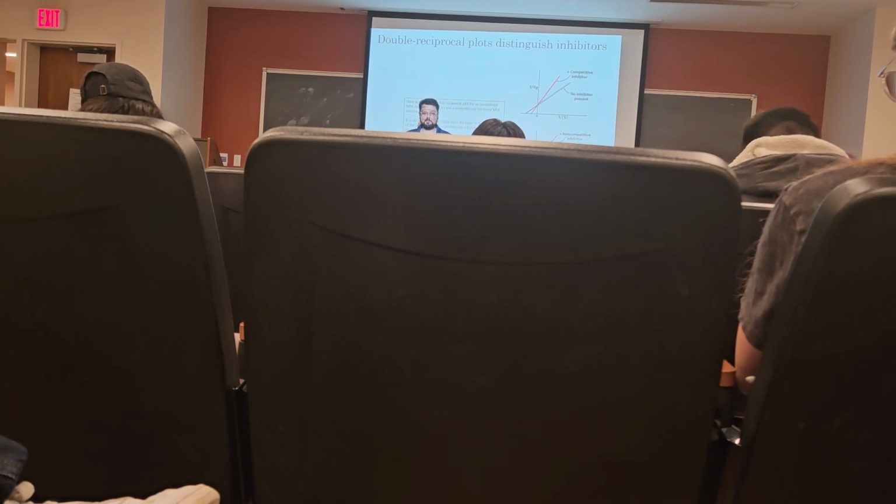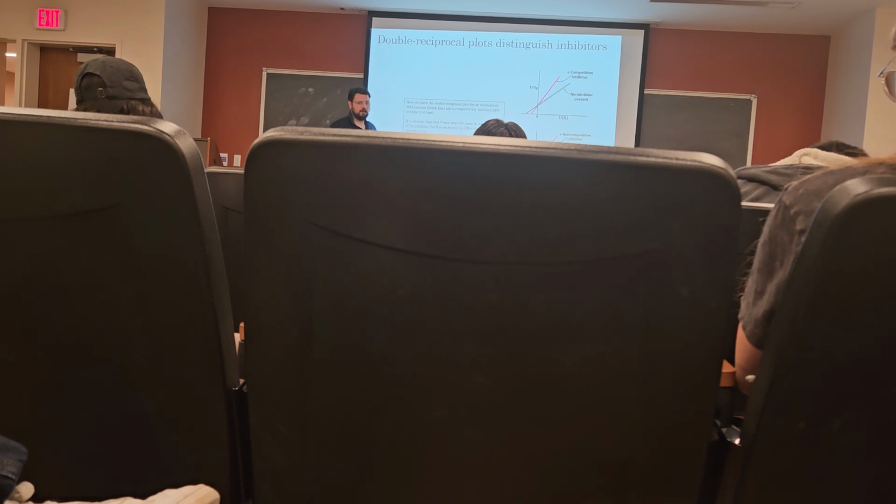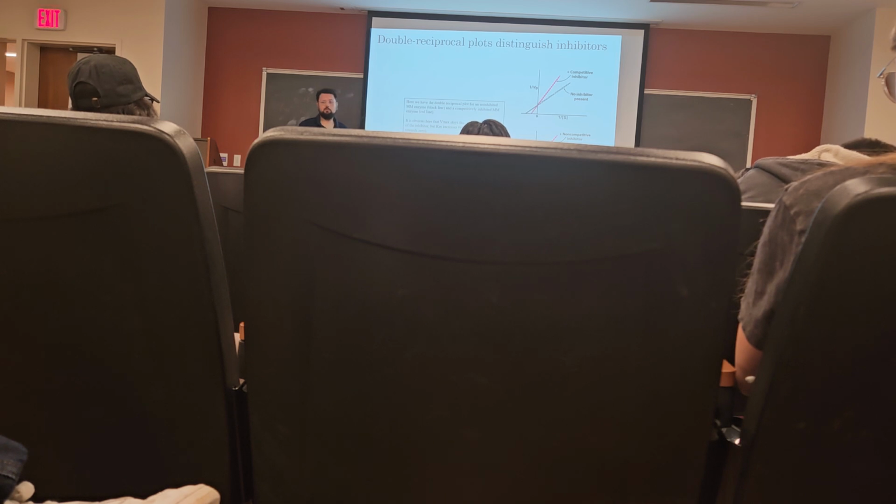Comparatively, if we look here at non-competitive inhibition, we see a very similar thing going on. Only now the lines intersect at the x-intercept, because Km is remaining the same in the presence of a non-competitive inhibitor. But remember, in non-competitive inhibition, Vmax decreases, so 1/Vmax should increase.